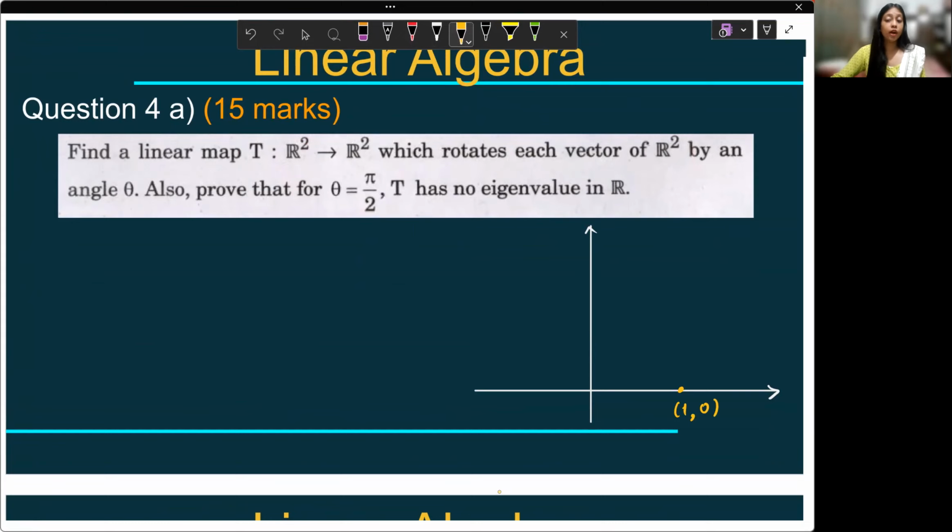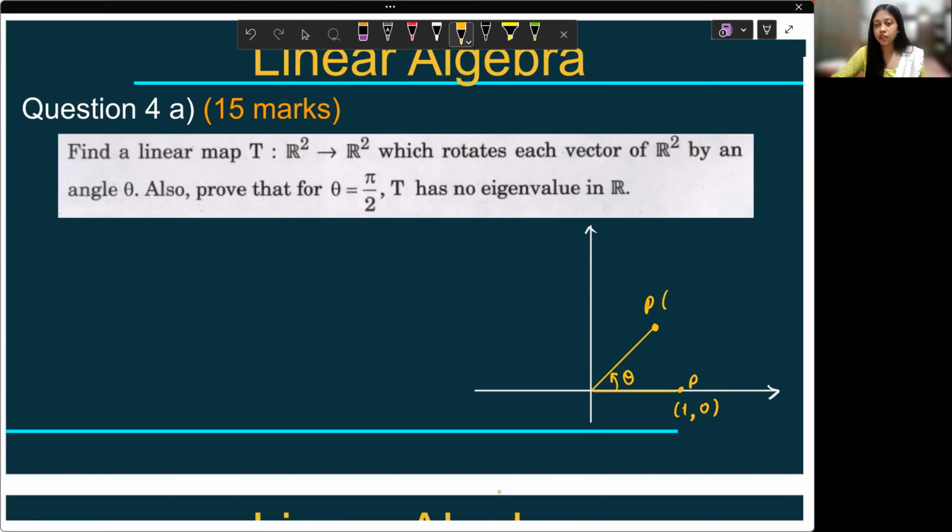If I rotate it, as the question says, which rotates each vector of R2 by an angle theta, what would happen? Let's say this is the point P, the original position. After rotating this vector by theta, this is the new position.